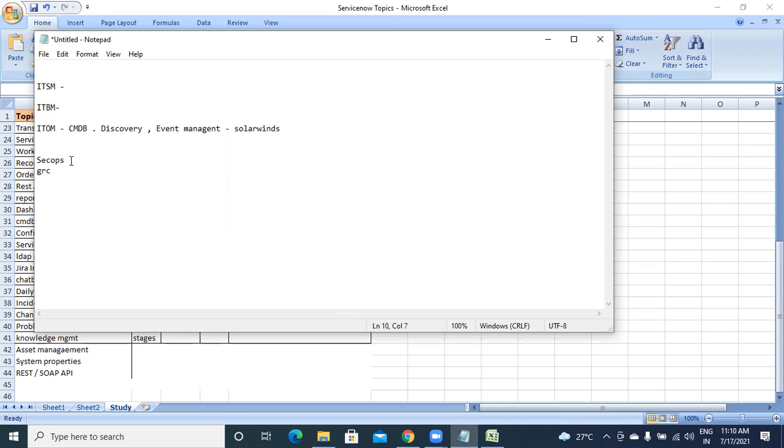Then we have SecOps, like we have DevOps. DevOps is developer and operations; in SecOps we have security and operations, providing security and all those things. We don't have SecOps demand in India, but in European countries we have demand for SecOps. We also have ServiceNow DevOps, but that is rarely used. It is a little difficult to configure and not as smooth as Jenkins and those tools. I have never seen any company developing ServiceNow DevOps, but we have this topic also.